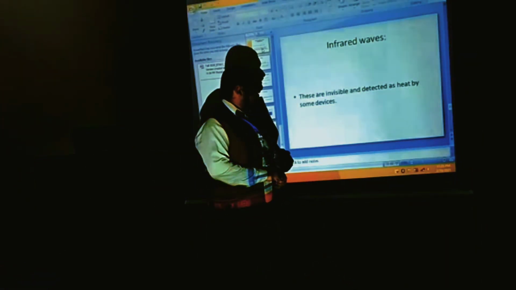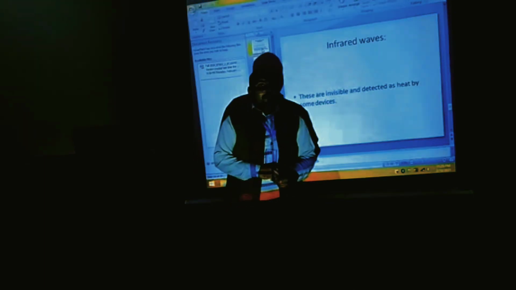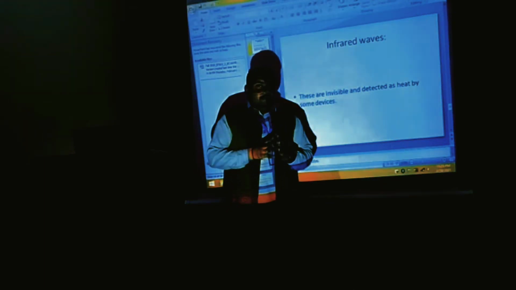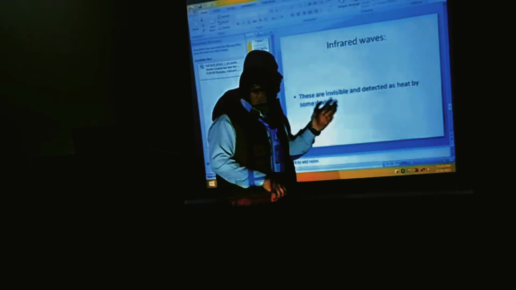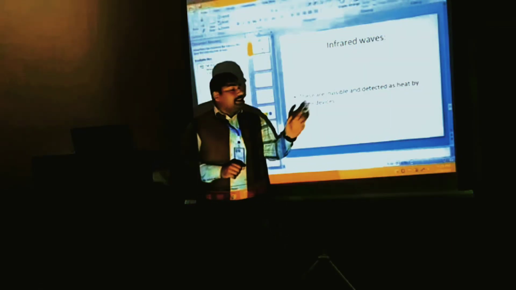Infrared waves. These are invisible and detected as heat by some devices. The infrared rays are heat rays, detected by some devices because we cannot visualize them, as they are invisible waves.